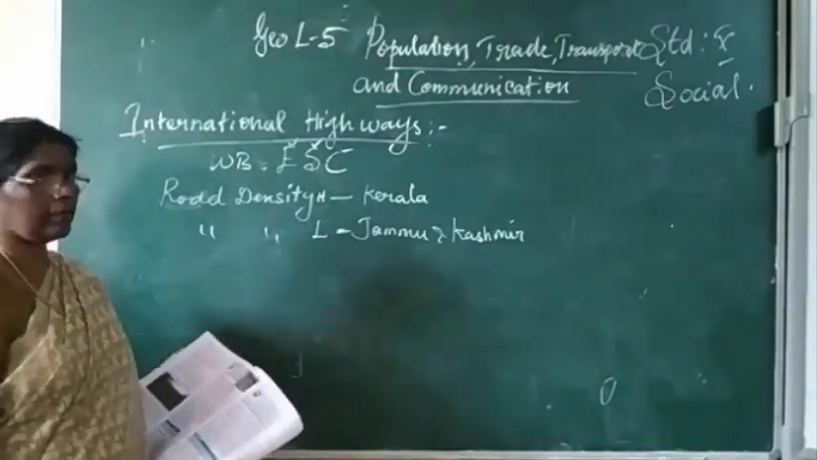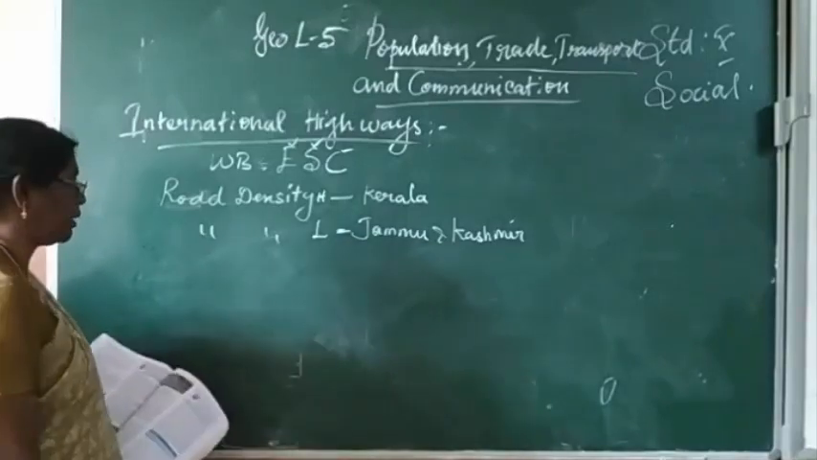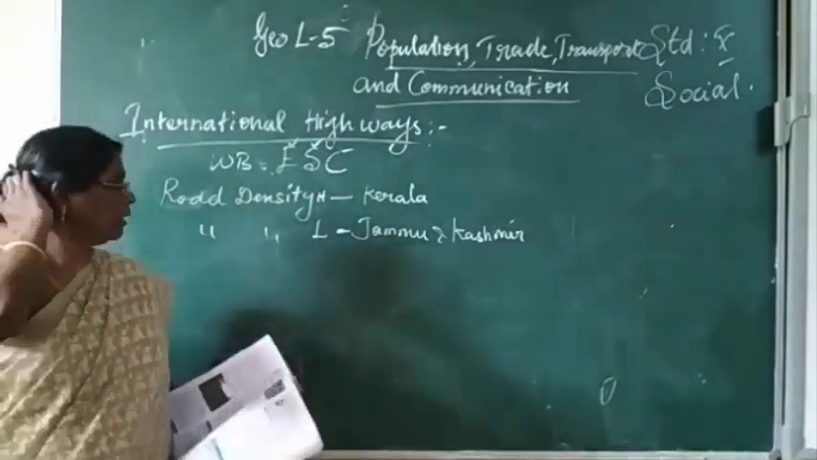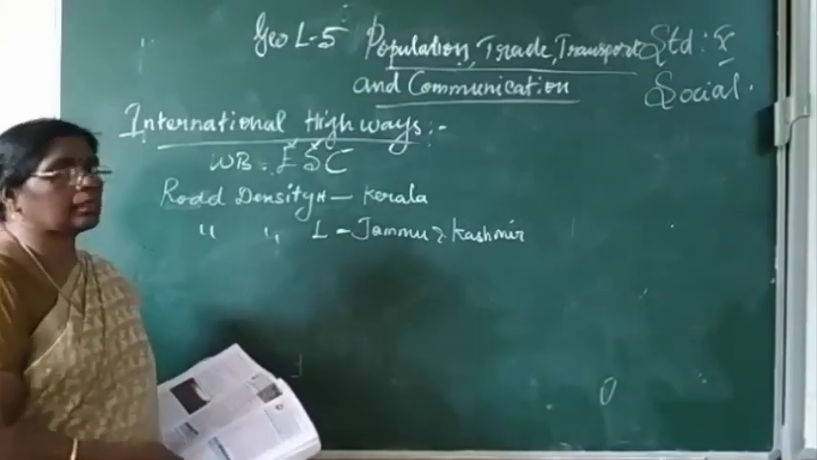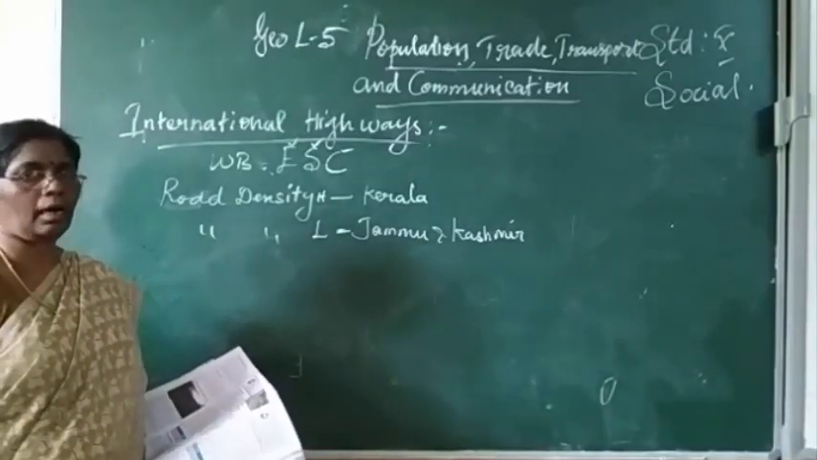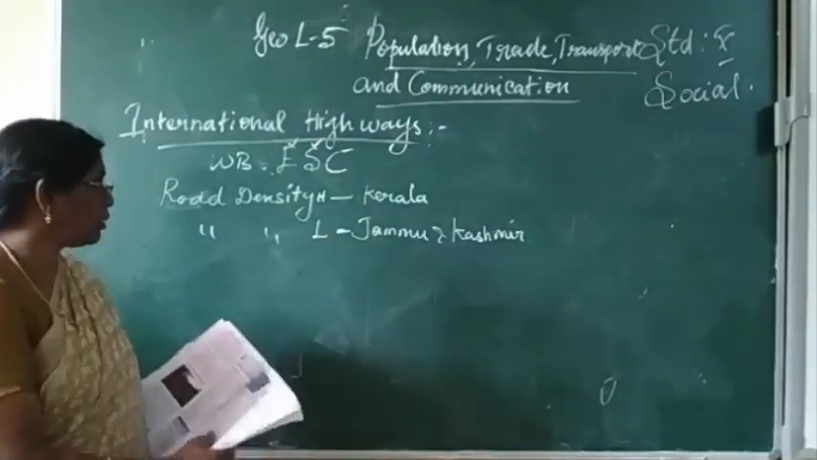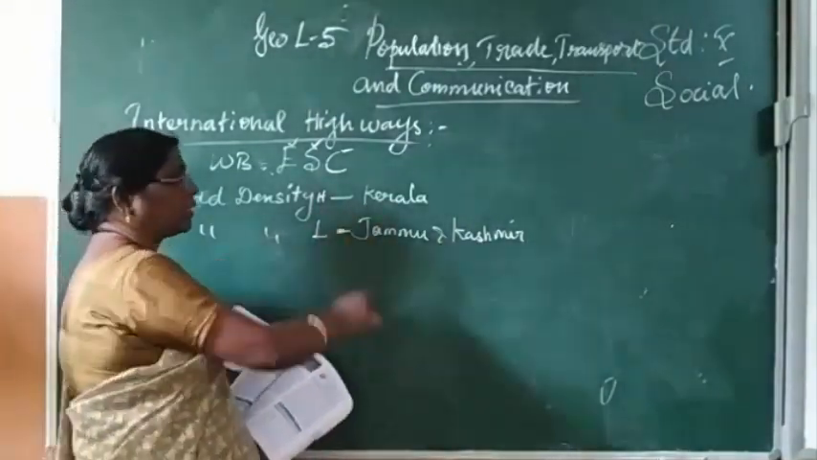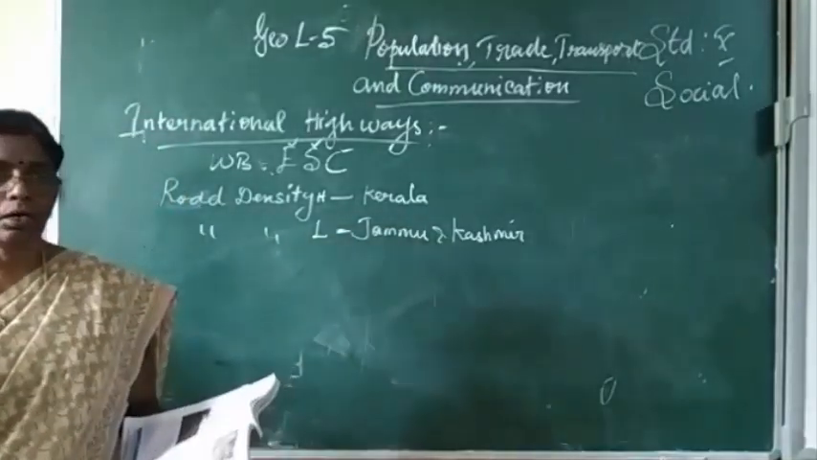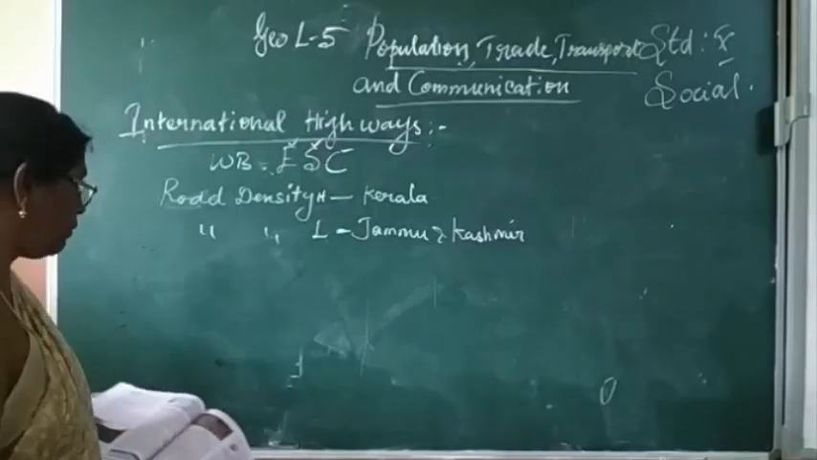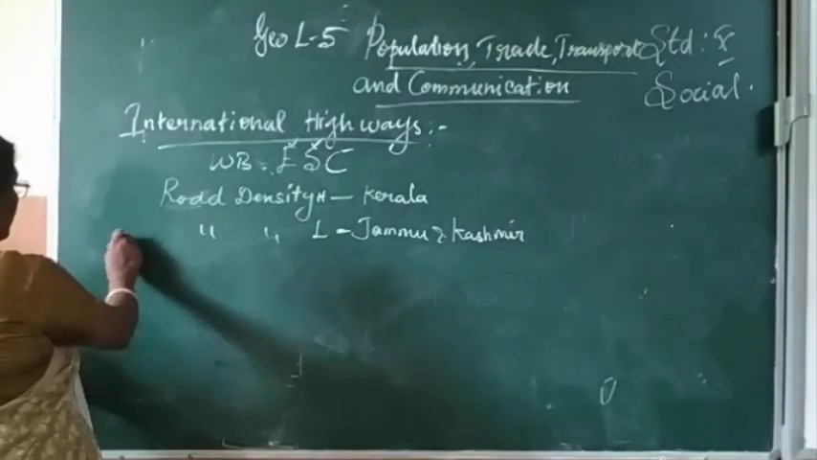The international highways are constructed under the agreement with the World Bank and the Economic and Social Commission. The road density is highest in Kerala and lowest in Jammu and Kashmir. These roads are connected with the neighboring countries Pakistan, Nepal, Bhutan, Bangladesh and Myanmar. Then, next one, railways.